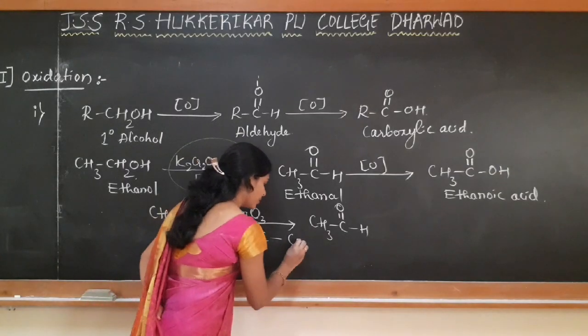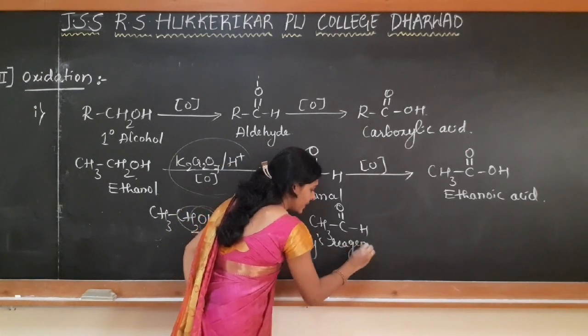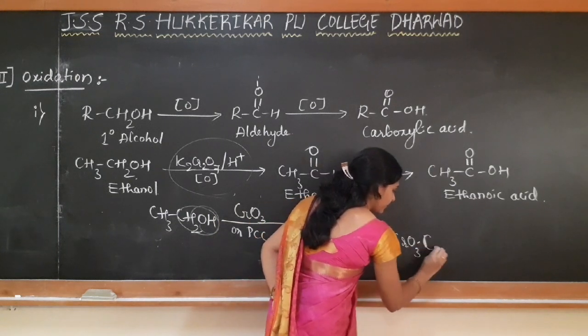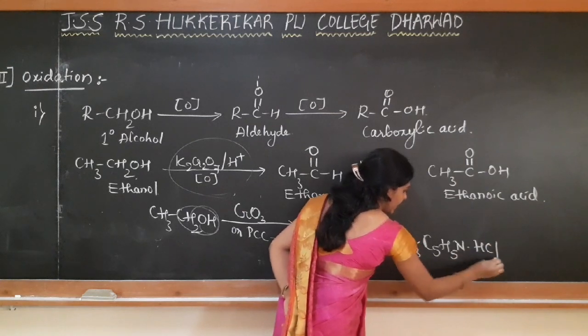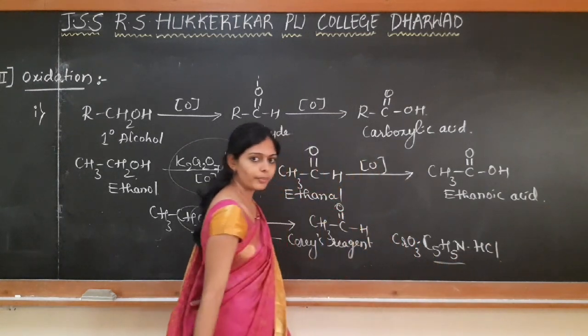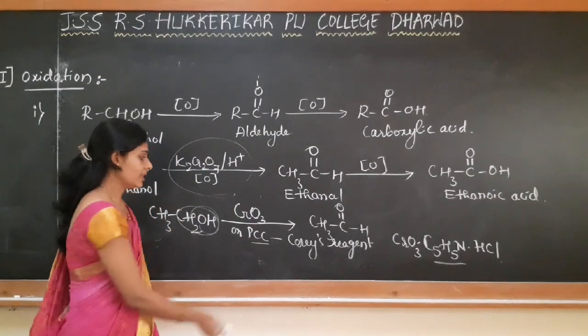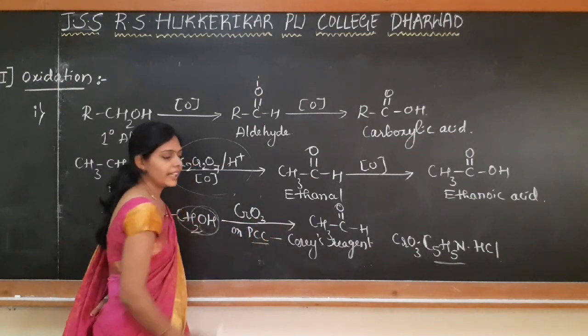Pyridinium chlorochromate is also known as Fourier's reagent, which is a complex compound having the formula C5H5N, that is pyridine. So this is a complex compound which is called pyridinium chlorochromate. It is used to oxidize alcohol to aldehyde.